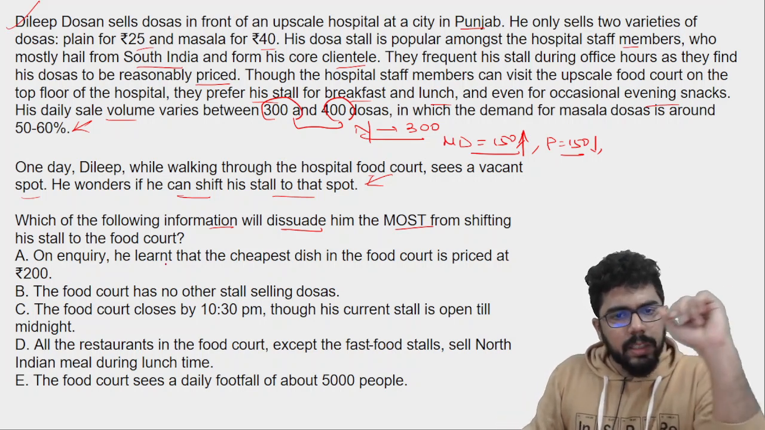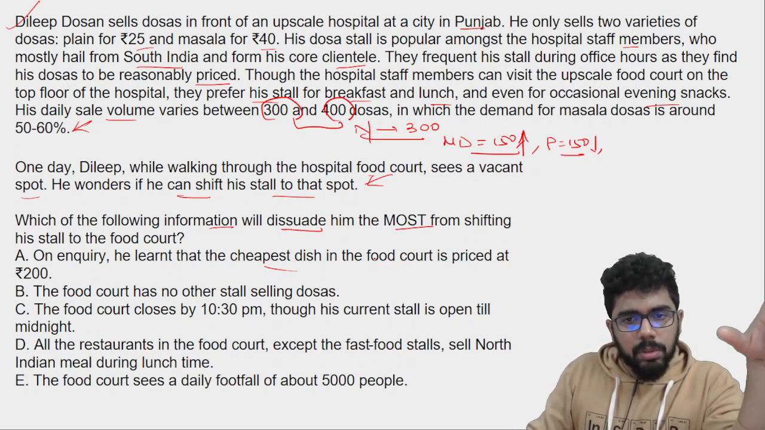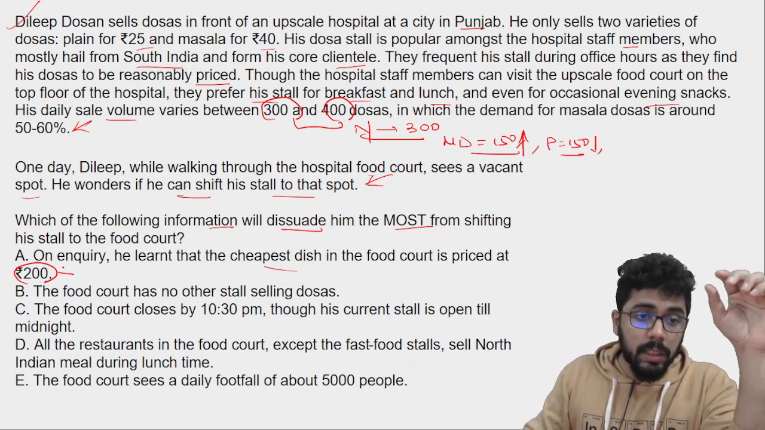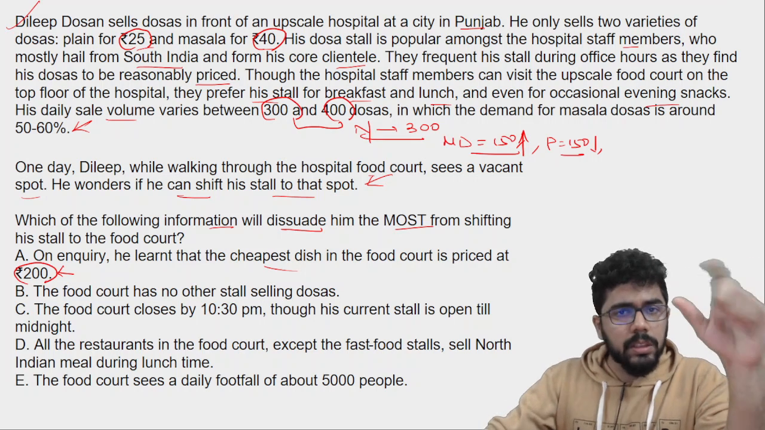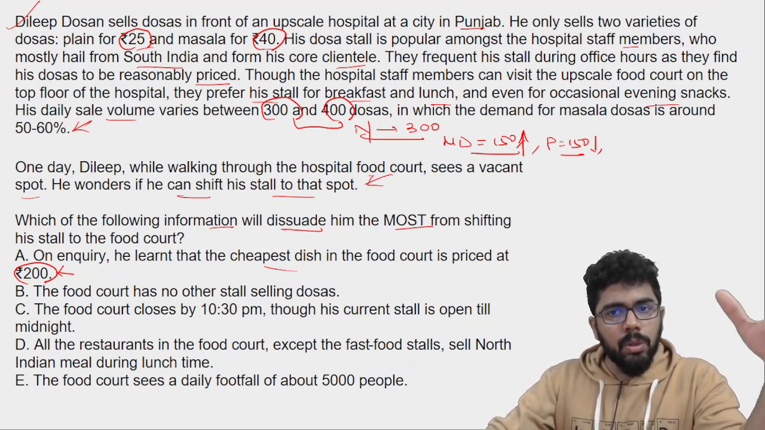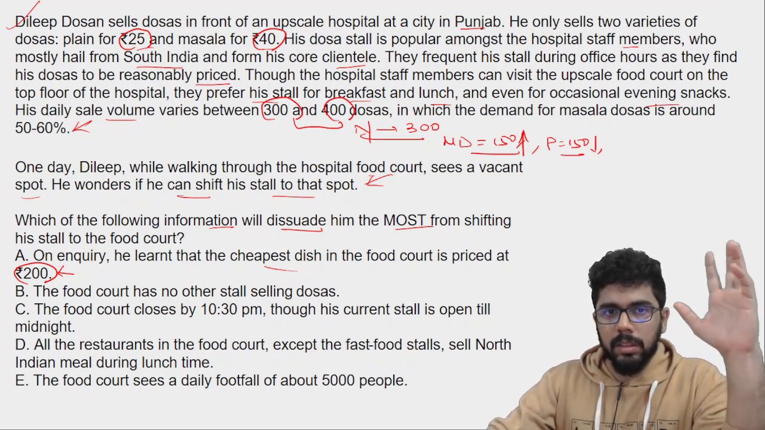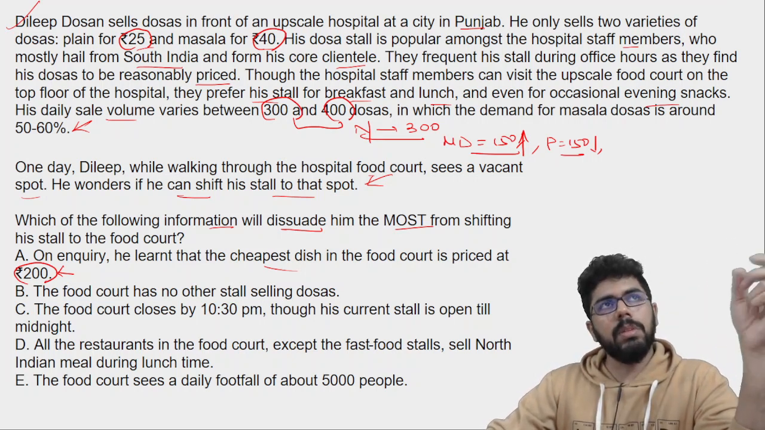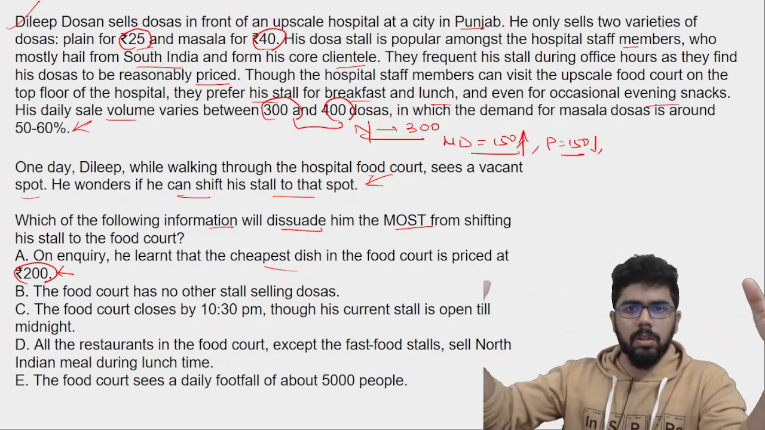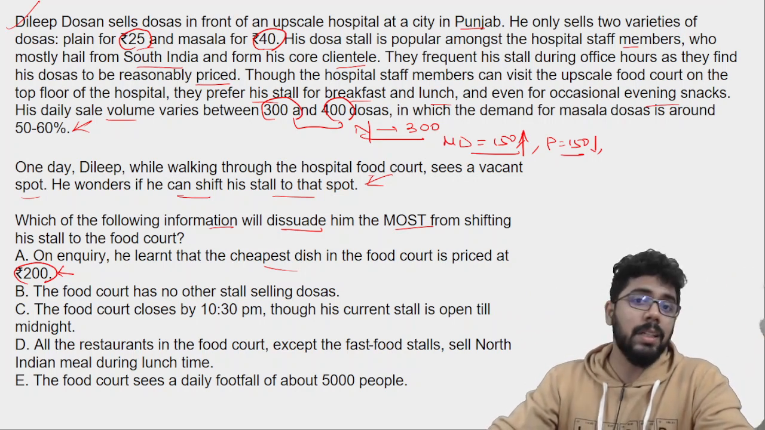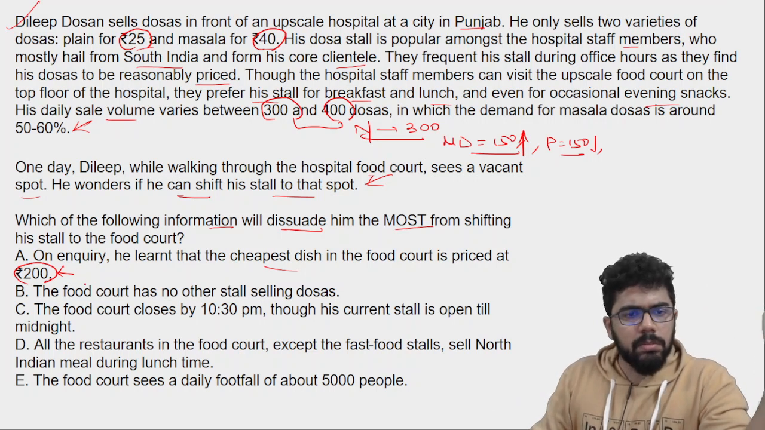On enquiry he learns that the cheapest dish in the food court is priced at ₹200. सबसे सस्ता डिश है 200 एंड उसका डिश का प्राइस देखो 25 रुपए एंड 40 रुपए. This explains a great reason why people have been coming to his stall thrice. जो चालाक बिजनेसमैन होगा यहीं से समझ जाएगा यार फूड कोर्ट में तो मिनिमम 200 रुपए है, but I am offering 25-40 and that's the reason they are willing to walk across the road and come to my place 3 times, but they are not going to the top floor. Maybe this is a good reason. देखते हैं और क्या है.